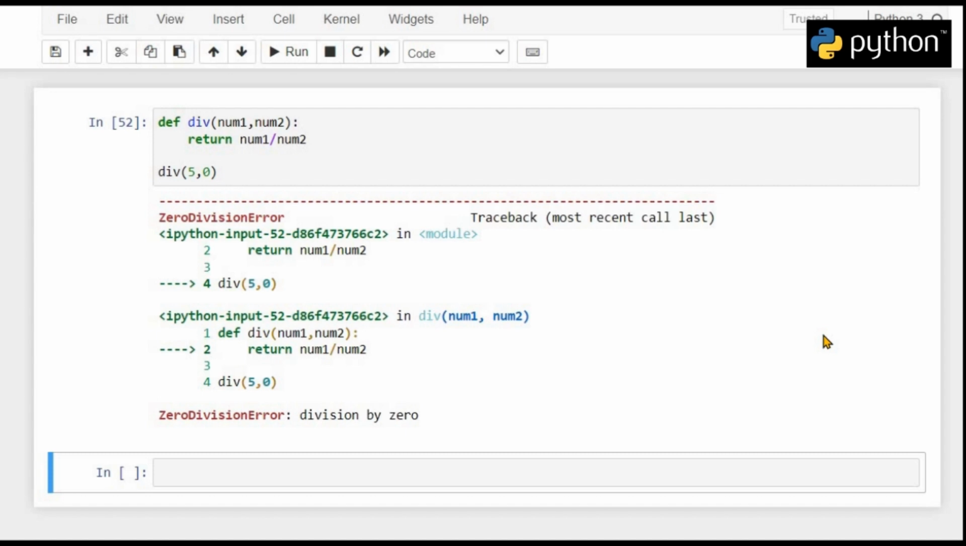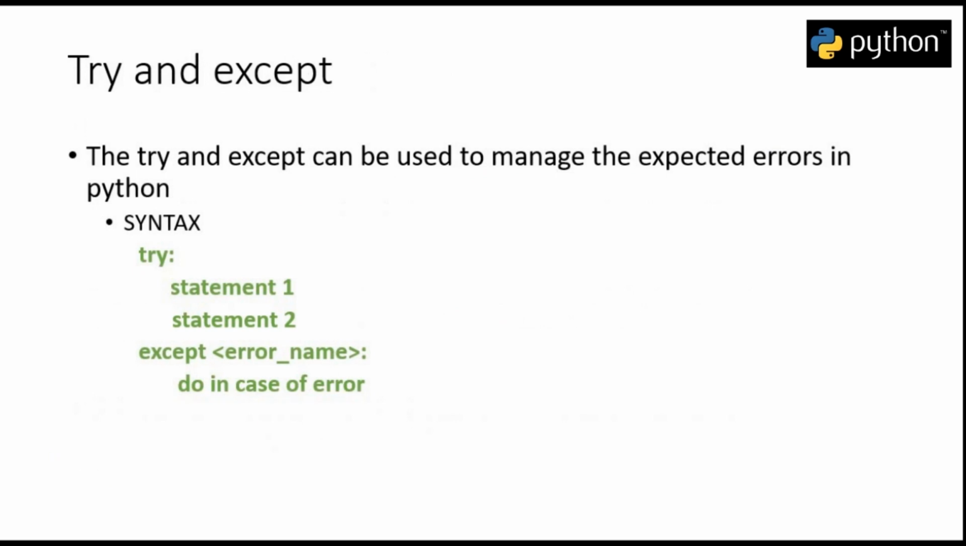But we don't want to completely terminate our program, we want to bypass such kind of situation. So bypassing such kind of predictable errors is known as exception handling in Python. So let's see how we bypass these kinds of situation. To bypass the predictable error, we use the try and except statement. So the syntax of the try statement and the except statement is given as follows.